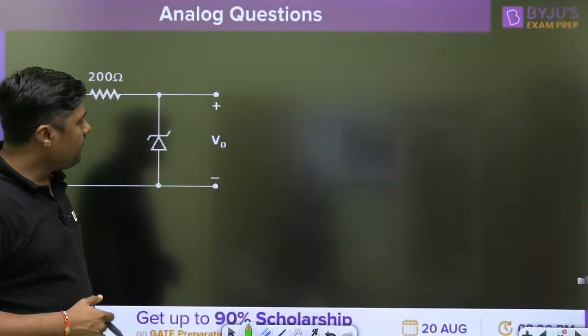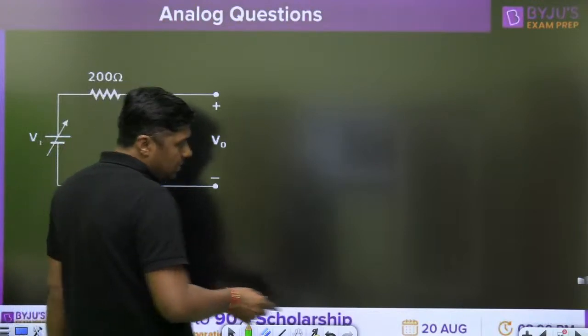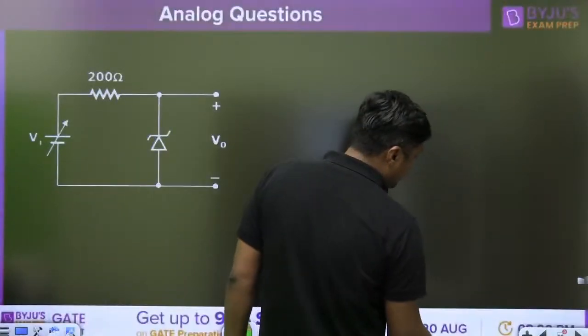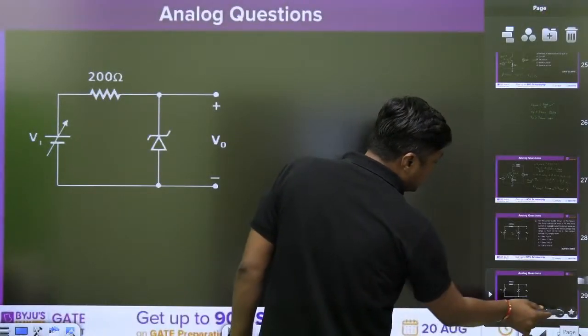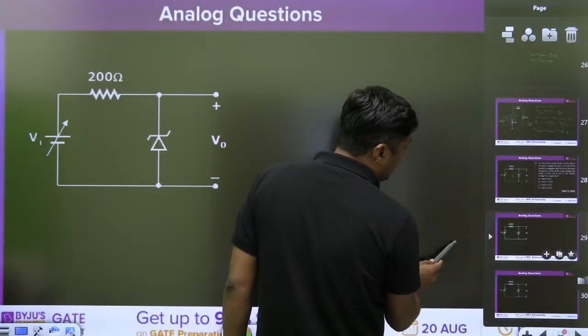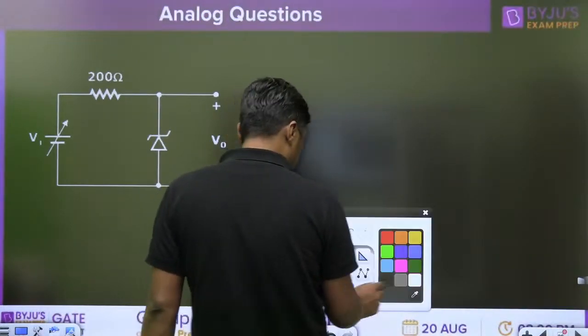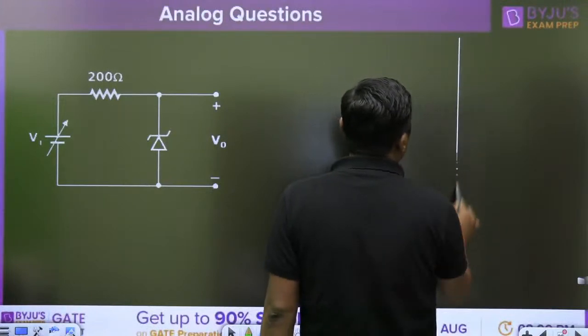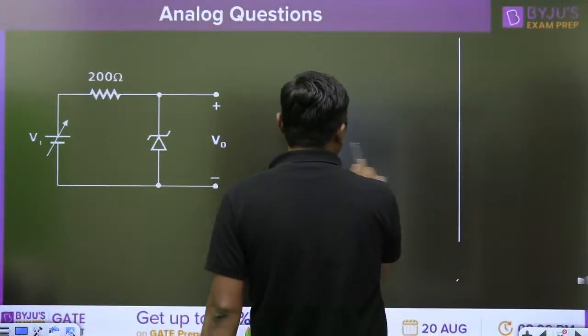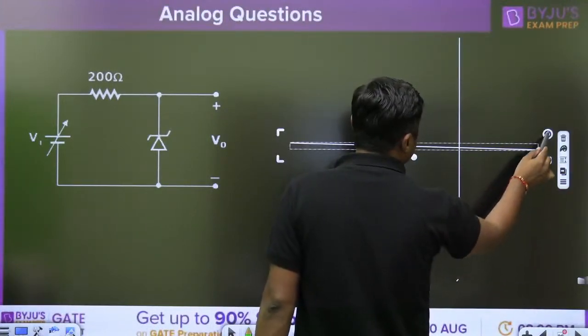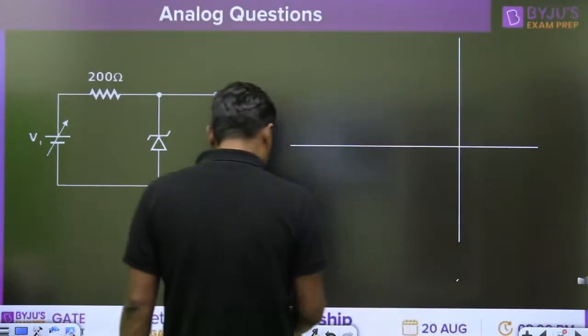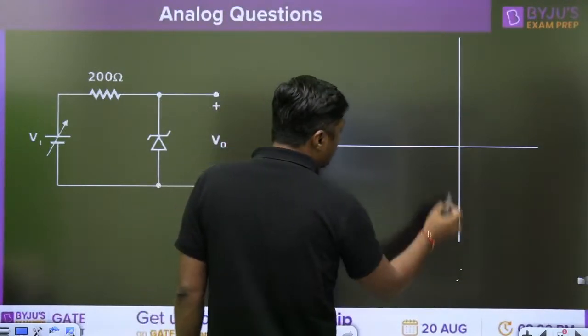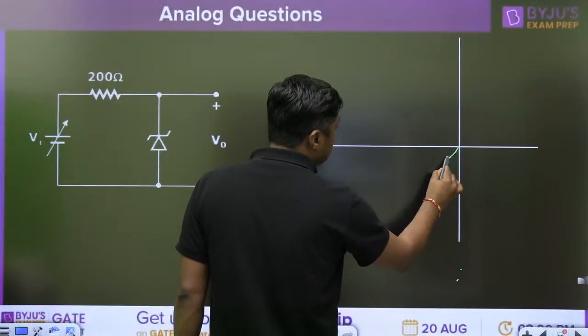Now, if you want to solve this question, remember the characteristics of the Zener diode. What are the characteristics of the Zener diode? First of all, the Zener diode works in the reverse direction, means when it is reverse biased. Our actual characteristics are like this.